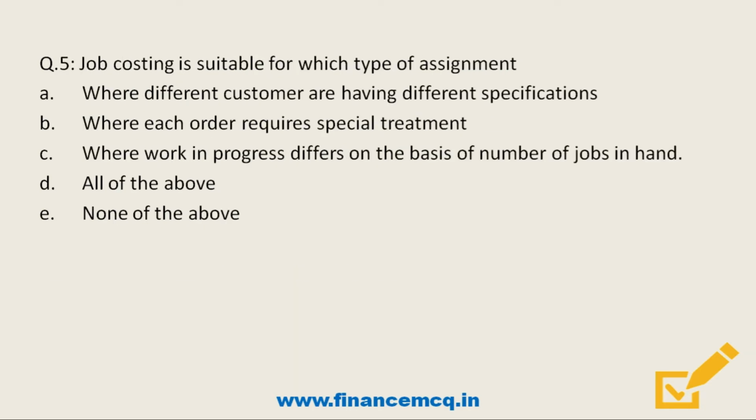Next question. Job costing is suitable for which type of assignment? Option A, where different customers are having different specifications. Option B, where each order requires special treatment. Option C, where work in progress differs on the basis of number of jobs in hand. Option D, all of the above, and last option, none of the above. So friends, here all of these will be features of job costing. Examples of job costing will be in areas like aircraft manufacturing, interior decoration, or even in law firms.